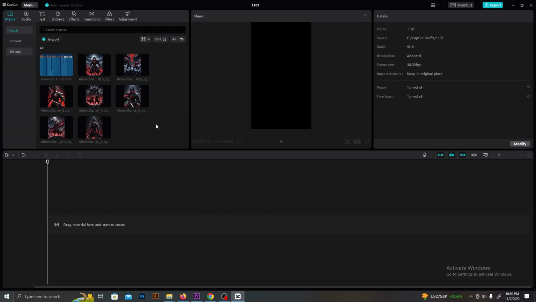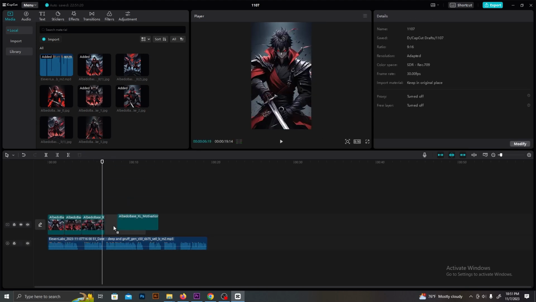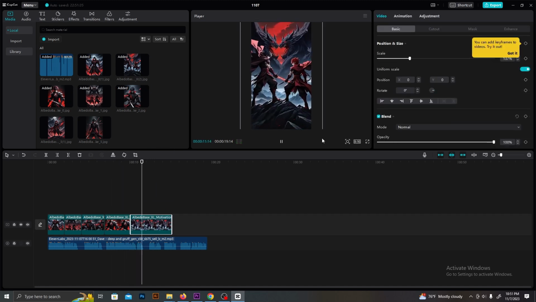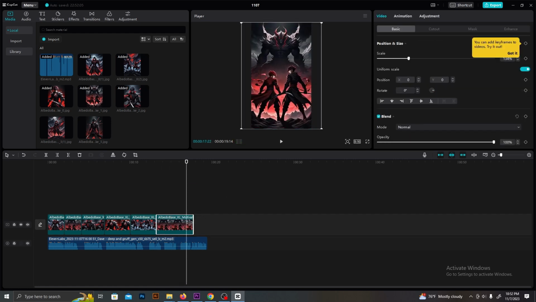voiceovers and the images. First, drag the voiceovers to the timeline. Then, place these images on top of it like this, and make sure to edit its size according to the video size. You can add images one after the other like this. If you have more images, it will increase the content quality.